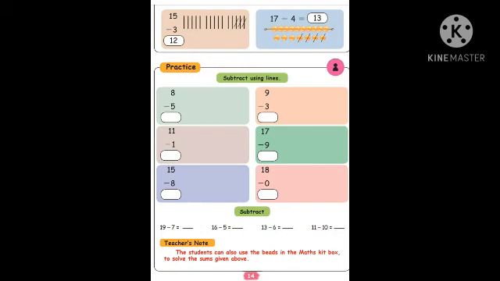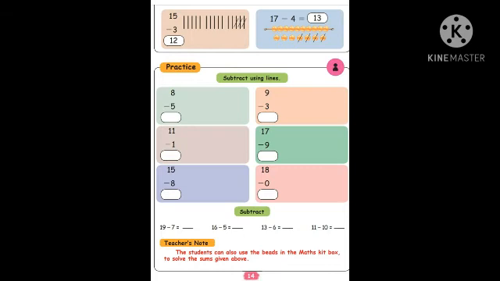Okay children, the next one. How many beads are there? 17 beads are there. How many do you have to take out? 4. So count the remaining balance and tell me. 1, 2, 3, 4, 5, 6, 7, 8, 9, 10, 11, 12, 13. How many? 13. Okay, the next one, practice.